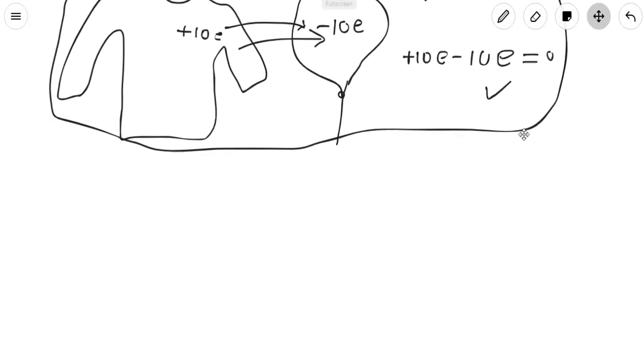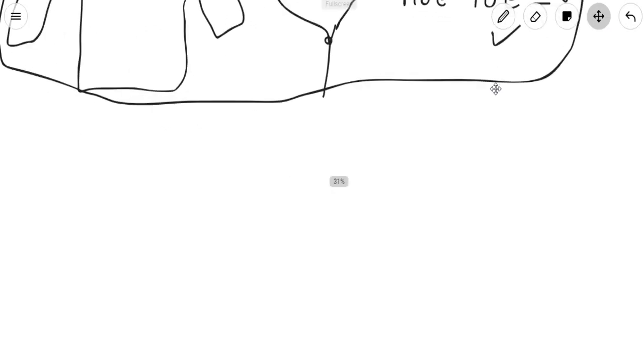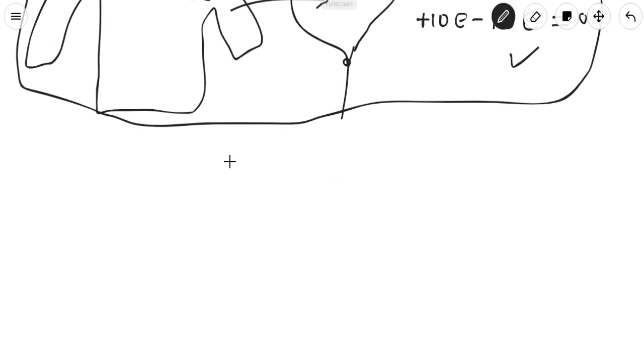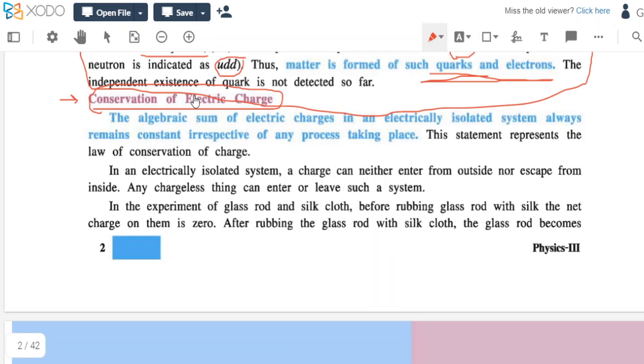You know the equations in chemistry. You used to write 2H2 plus O2 gives something, the equation, okay, and you write the equation with the result on the right side. This is why you do that, because of the conservation of charge. The hydrogen has some kind of positive charge, oxygen has some kind of negative charge, so they must be equal on the right side. So these equations in chemistry are there because of the conservation of mass and conservation of electric charge.